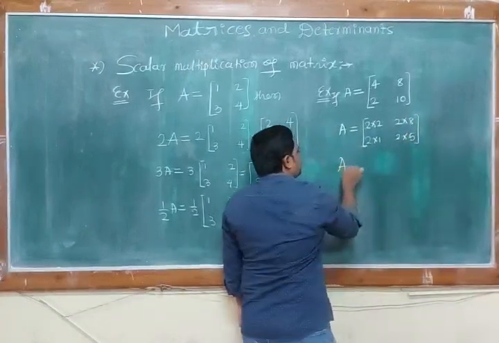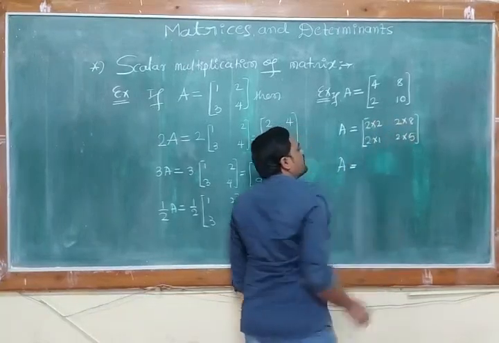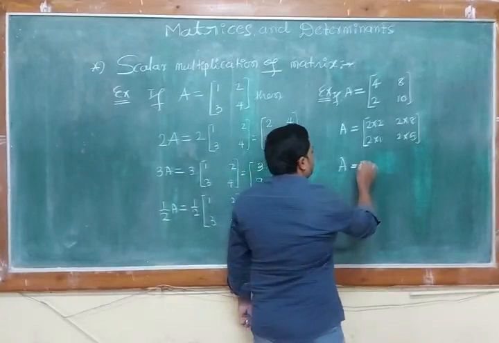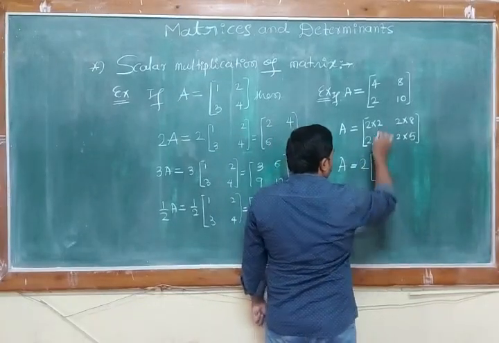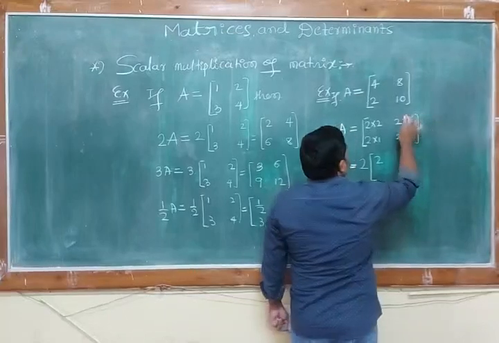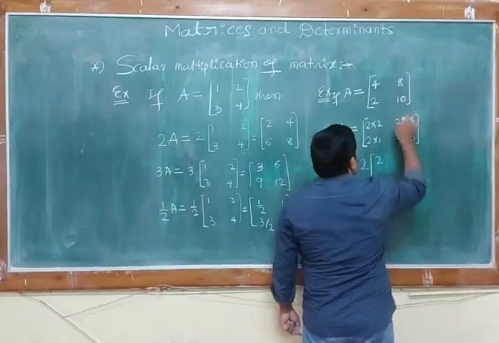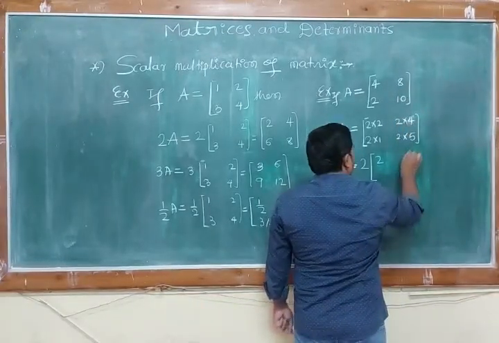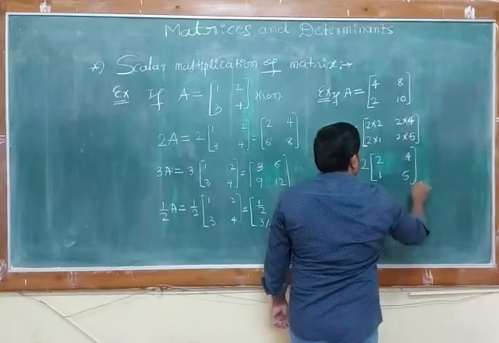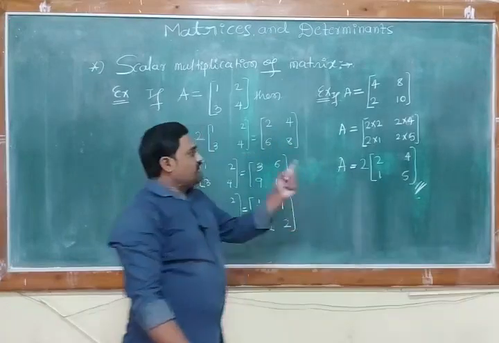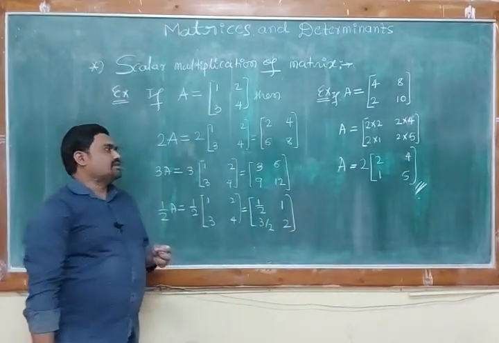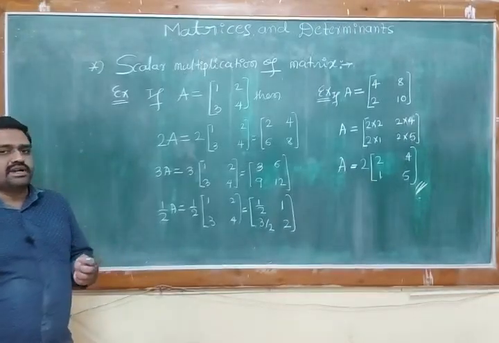See here, 2 is common in all elements, so we can take 2 outside. Taking 2 outside, 2 4s are 8, so 4 is left, 1 is left, 5 is left. What we have done here is taken 2 common. This is the scalar multiplication of a matrix concept.